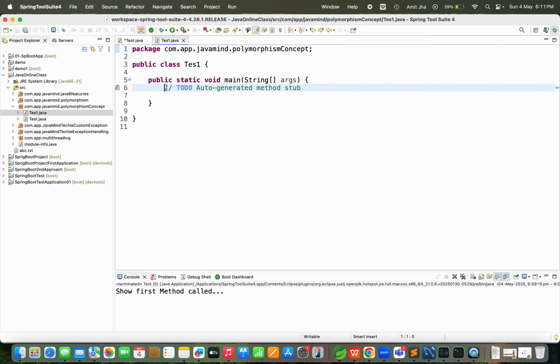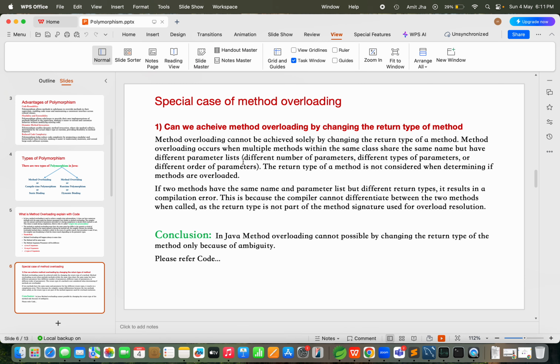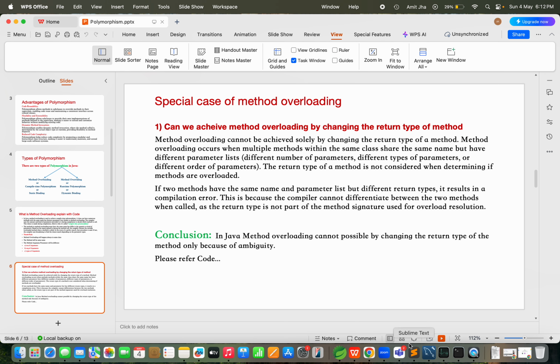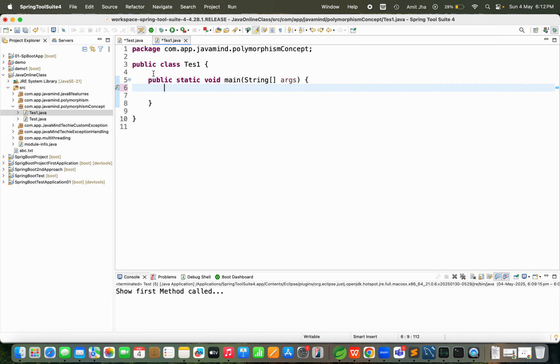Our main motto is: can we achieve method overloading by changing the return type of a method? Concentrate.